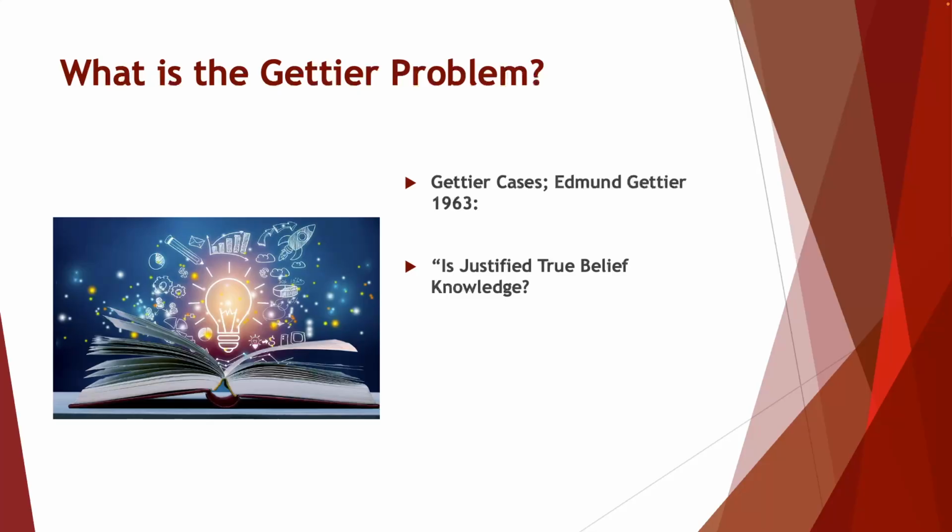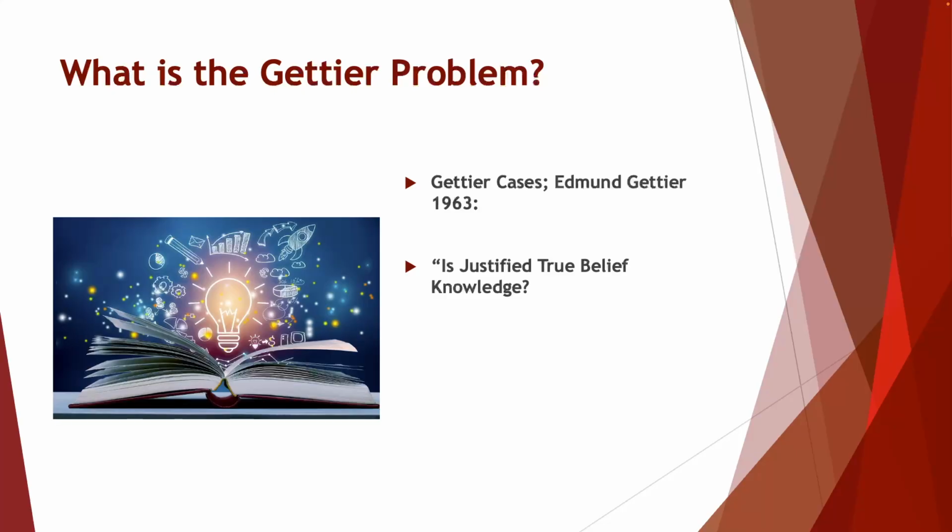Just taking the tripartite theory of knowledge, if someone was to believe the proposition that the Earth orbits the sun, this is a belief that is true and is justified. It is a proposition that is true, and through scientific empirical evidence, you can justify why you believe it.